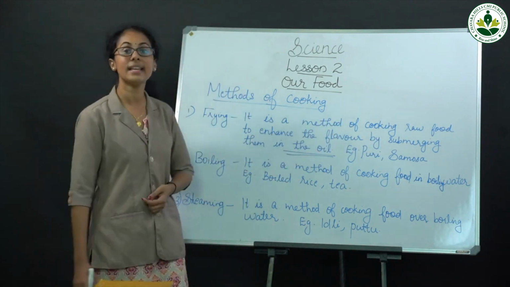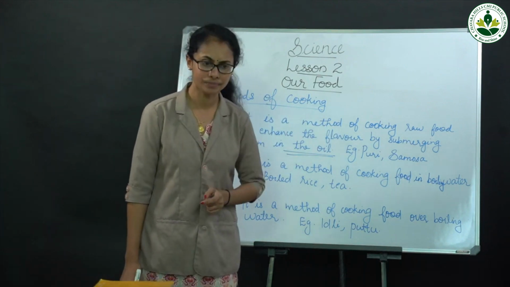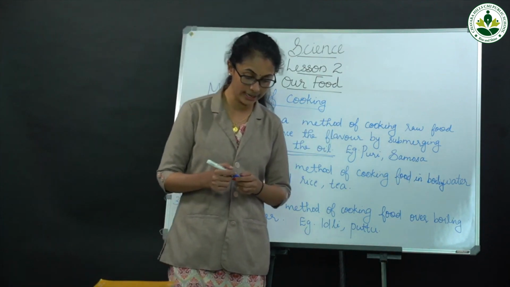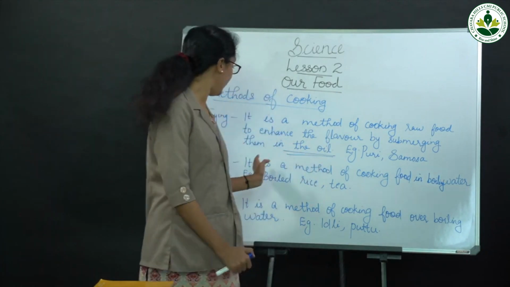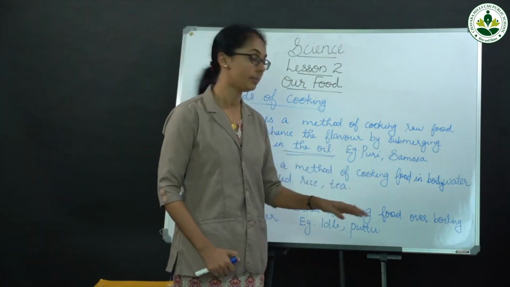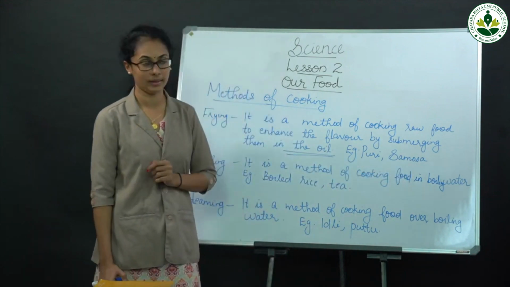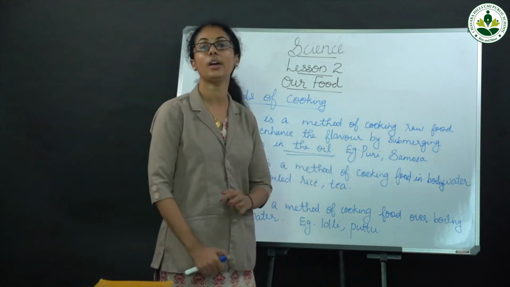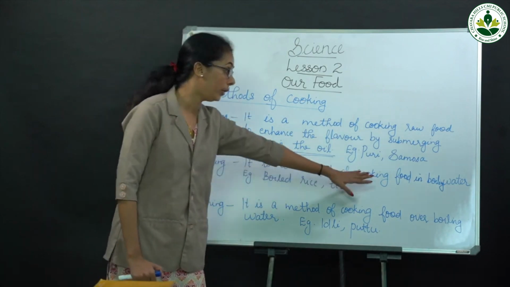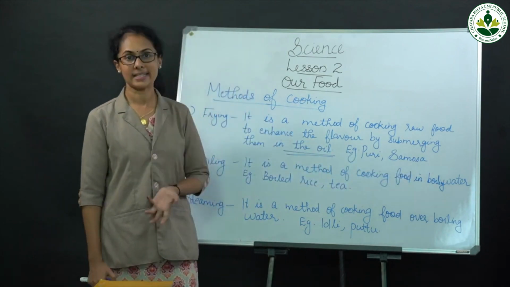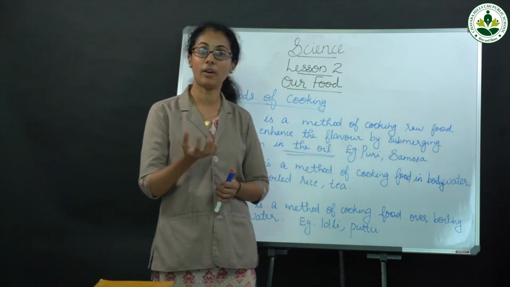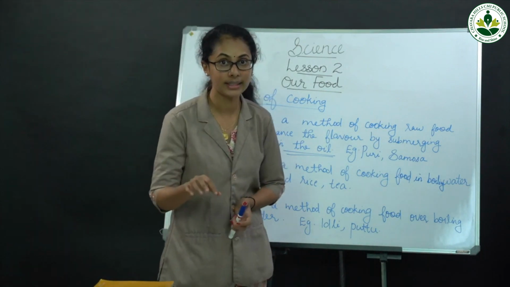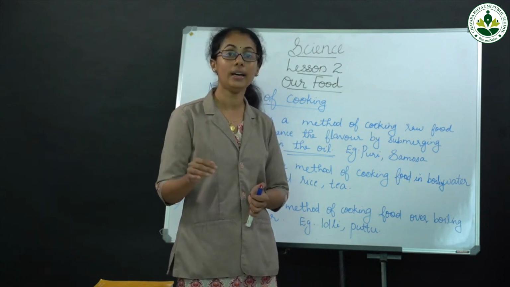The second method is boiling. Boiling is a method of cooking food in boiling water. For example, in the preparation of boiled rice, take one vessel, put some water, and boil the water.